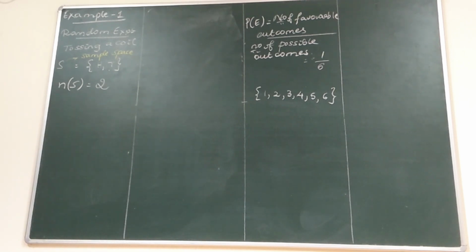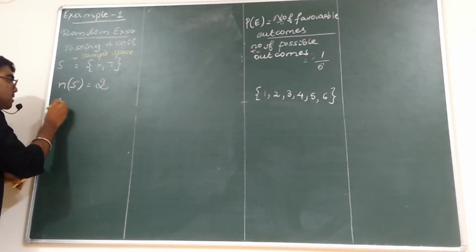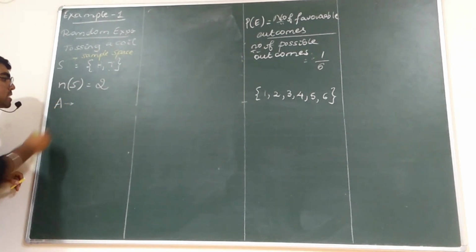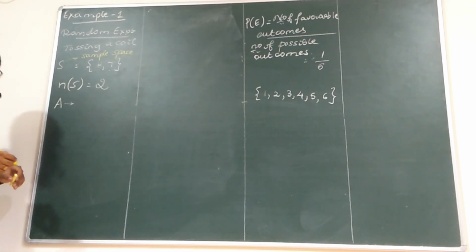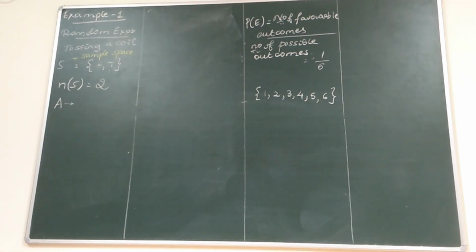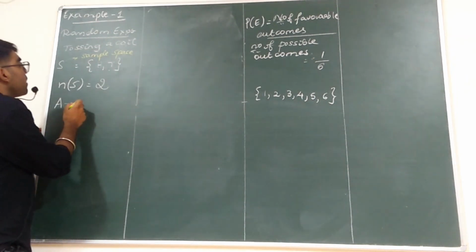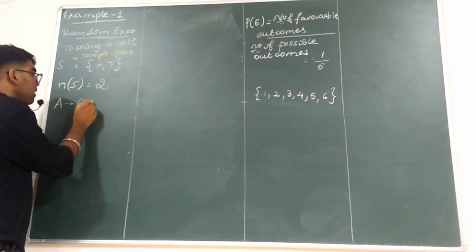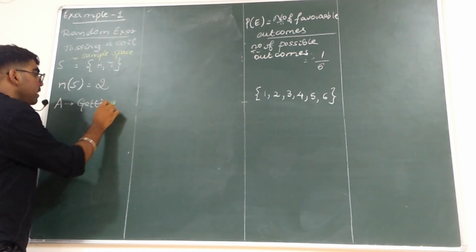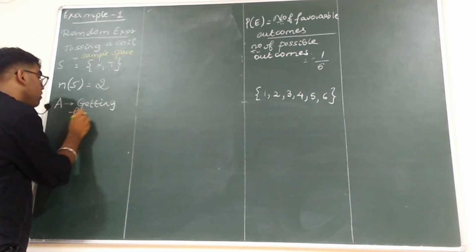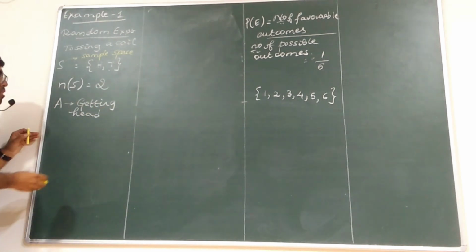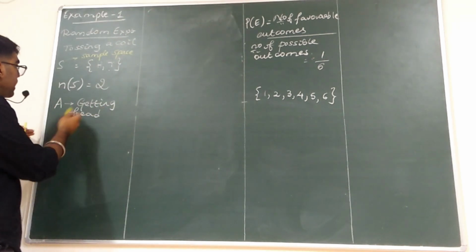Now the first thing they have asked is the probability of getting the head. So the first event I will take as getting head.